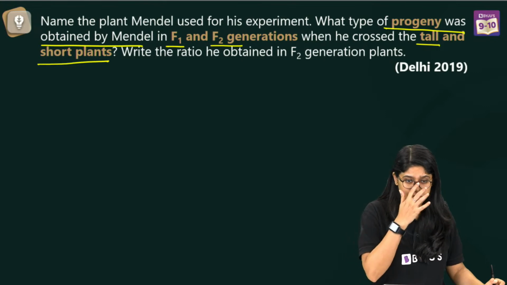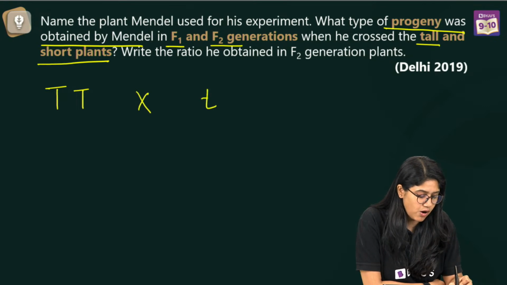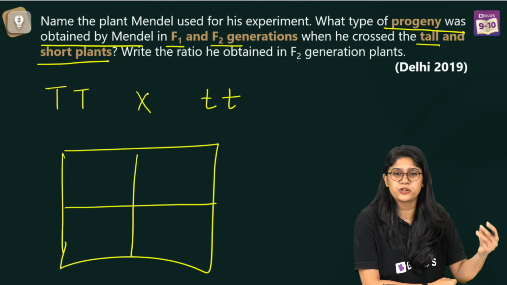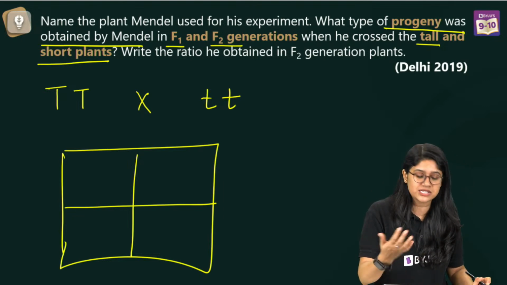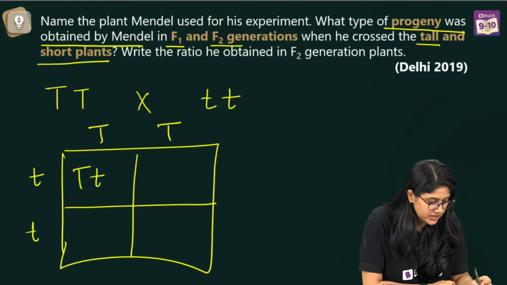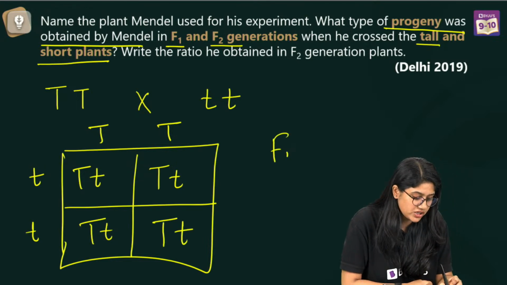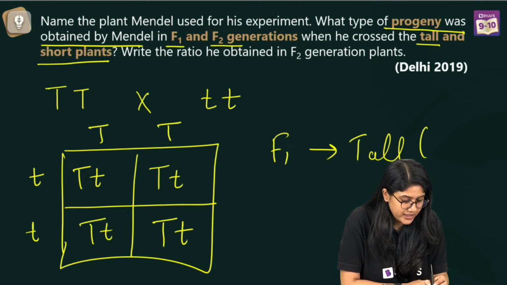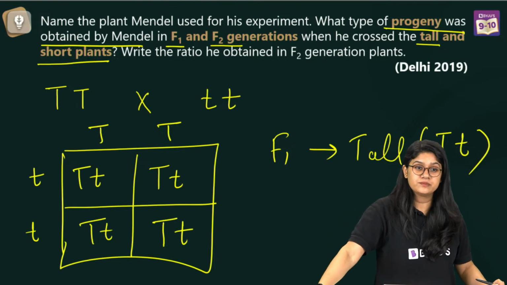Absolutely correct. So, if we have to draw, we have capital T and capital T, small t and small t. Here we have the Punnett square, everyone. Get used to making these Punnett squares, and you don't need a scale. Use your hands, right? If you have time, then of course definitely use the scale. But you can quickly make this, right? And over here, capital T, small t, right? Capital T, small t, capital T, small t, and capital T, small t. In F1 generation, all will be tall. Right? Capital T and small t. Yes, very good, very good.